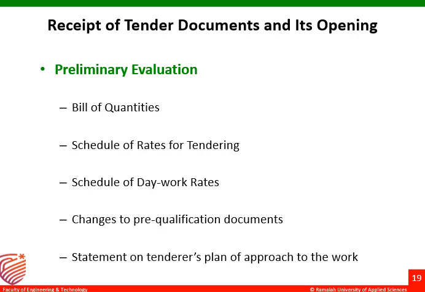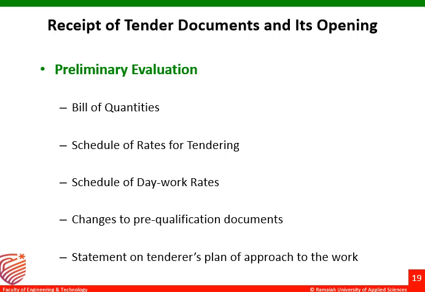The bill of quantities. The bill of quantities means the estimated quantities, schedule of rates for tendering, schedule of day work rates, whether the contractor is giving his quotation as per the scheduled rates of the work which has been prescribed by the government, or whether he is charging more than the prescribed rate, whether the estimated quantity is as per the specifications or not, and the labor wages, whether it is as per the scheduled rates or not, and whether he is covering any insurances or not.